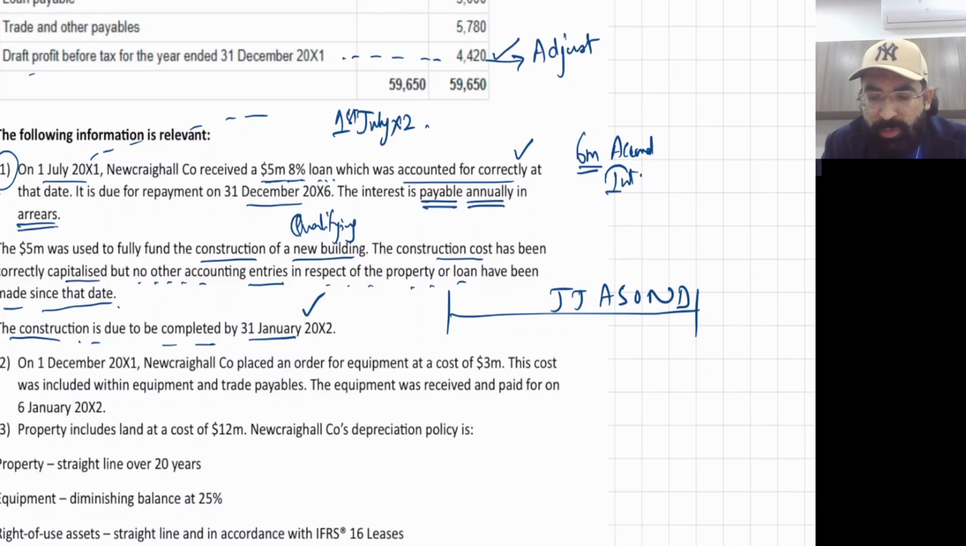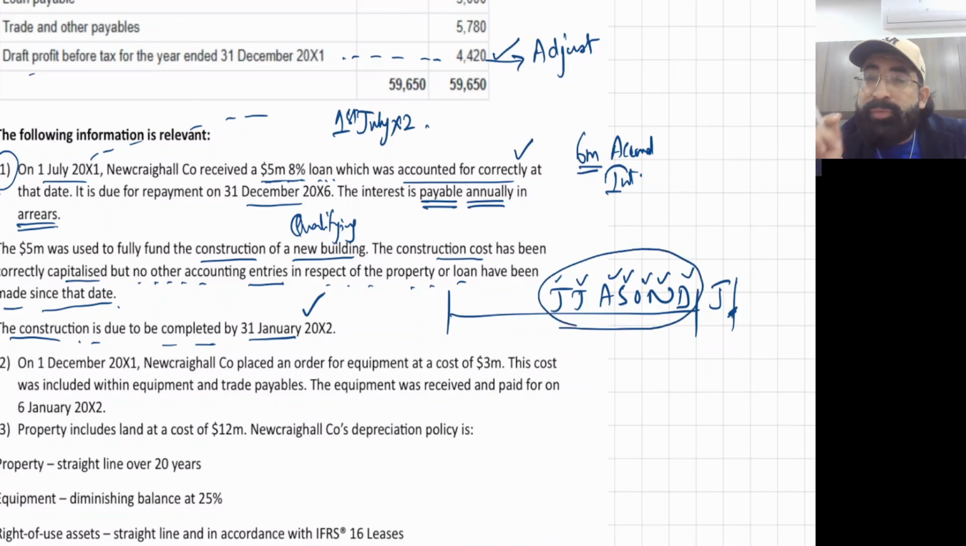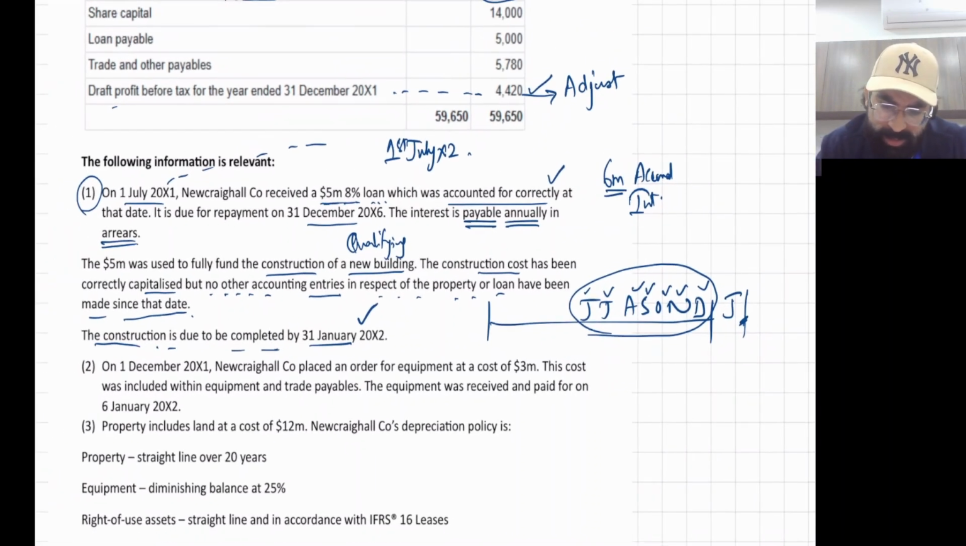So right from 1st June construction started, that means all conditions are met. June, July, August, September, October, November, December, and the project will be completed in January next month. So these 6 months are perfect for capitalization. That means these 6 months interest will be capitalized without any issue, but we will do it ourselves because they haven't done. So let's do it very simple.